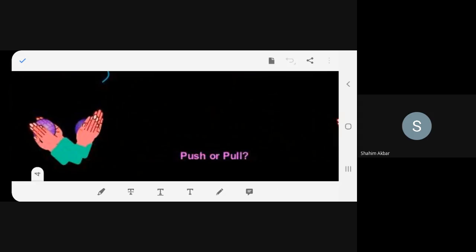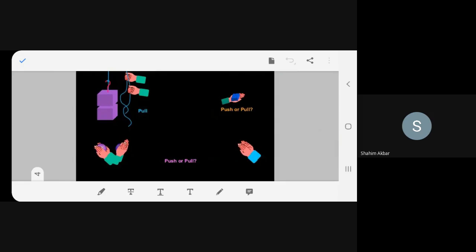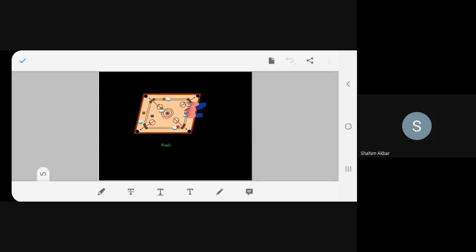See here, you are squeezing the ball. What is it? Is it push or pull? It is push, isn't it? When you squeeze the ball, you are pushing the ball to a smaller size. You're deforming the shape of the ball. All these are examples of external force.